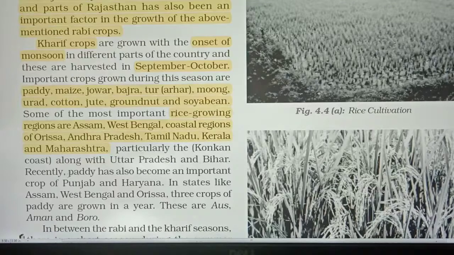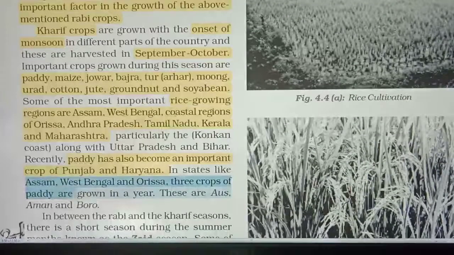Paddy has also become an important crop of Punjab and Haryana. In states like Assam, West Bengal, Odisha, 3 crops of paddy are grown in a year. These are Aus, Aman and Boro. I will tell you afterwards what these are.